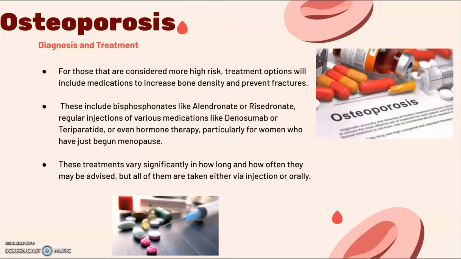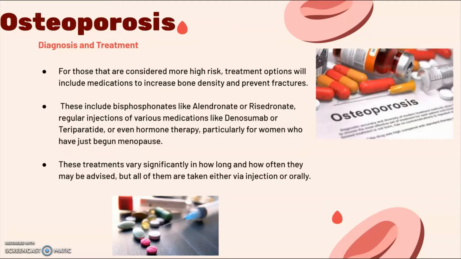Another medication that is commonly prescribed is denosumab. And this works by blocking the osteoclast differentiating factor, which inhibits osteoclast formation, and again prevents a rapid breaking down of the bone and allows the osteoblasts to rebuild some of that bone density that has been lost.